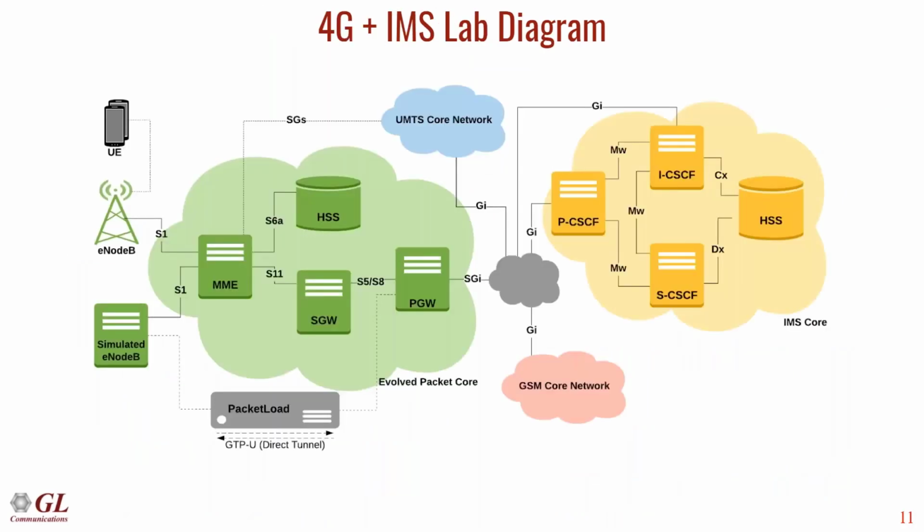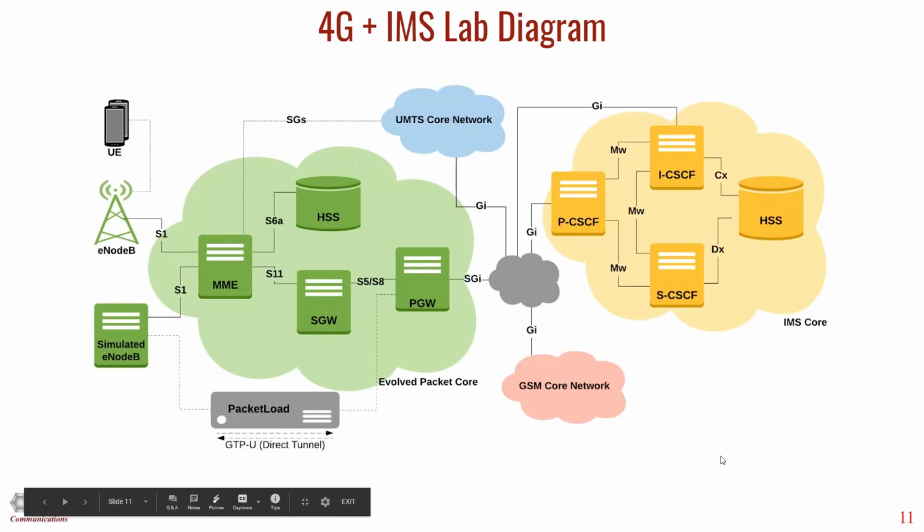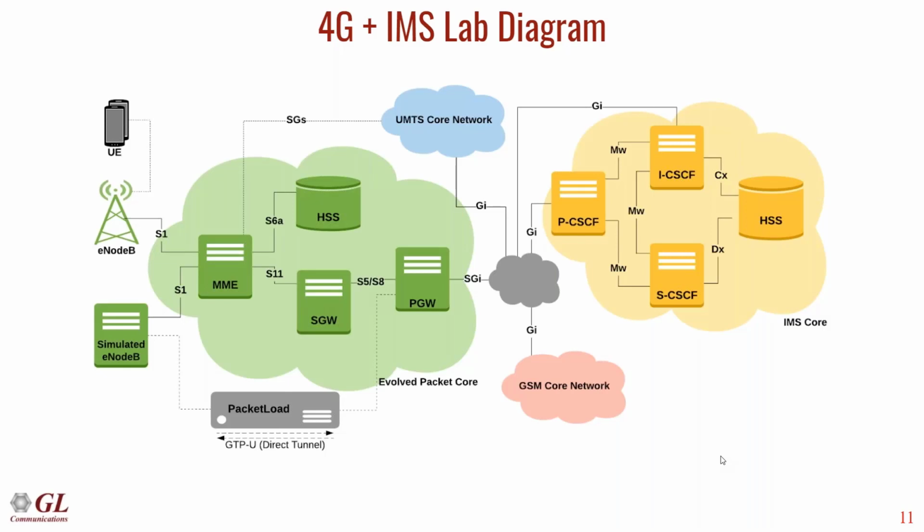Okay, so now let's take a look at the 4G and IMS lab that we provide. There are two core networks here. One is the Evolved Packet Core for the 4G LTE setup, and then there's a separate core for the IMS network. With the 4G network by itself, you can have data sessions, but this core by itself does not provide any voice call features. To enable that, we need to add an IMS core, which gives you voice and SMS capabilities.